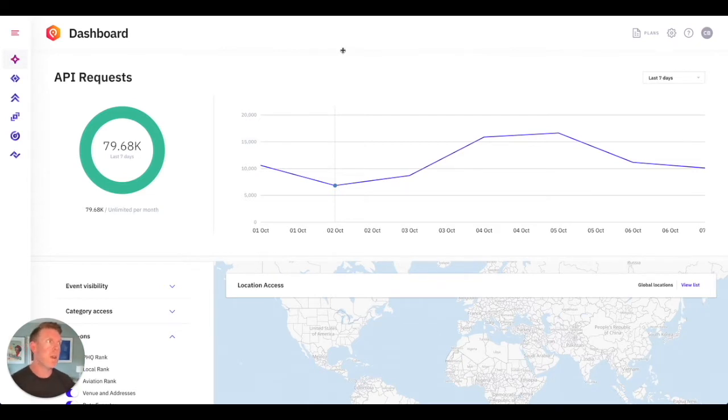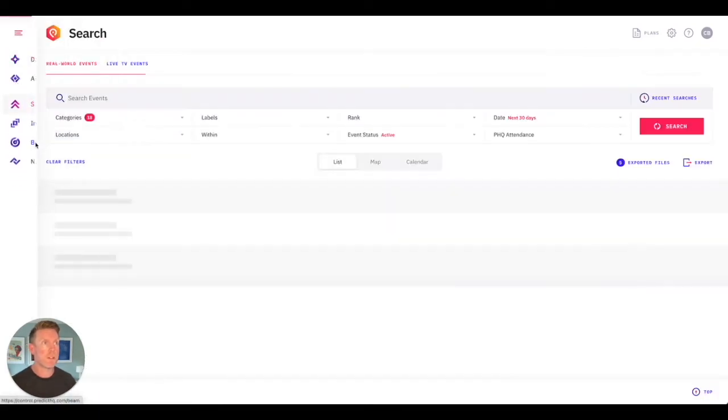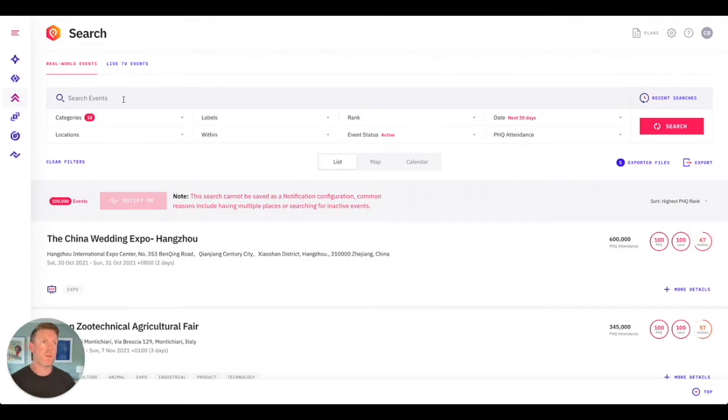So we're now in our control center. Think of our control center as a centralized hub to access anything from your API tokens through to doing a search on events anywhere in the world, building notifications, to doing a correlation analysis using our Beam platform. So if we just jump straight in here, let's go to our search feature. And this is where you can search any events all across the world.